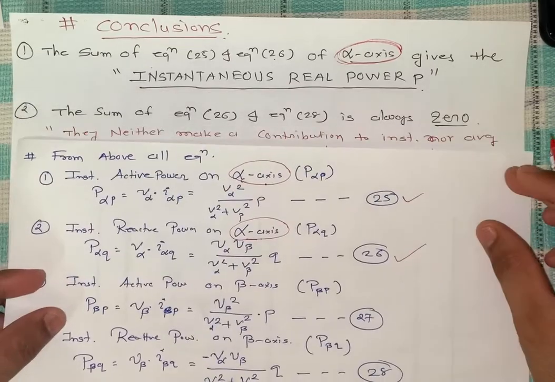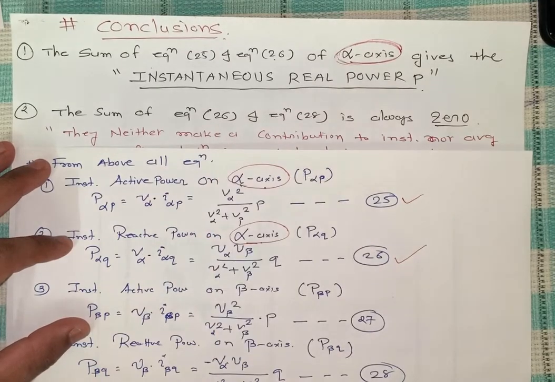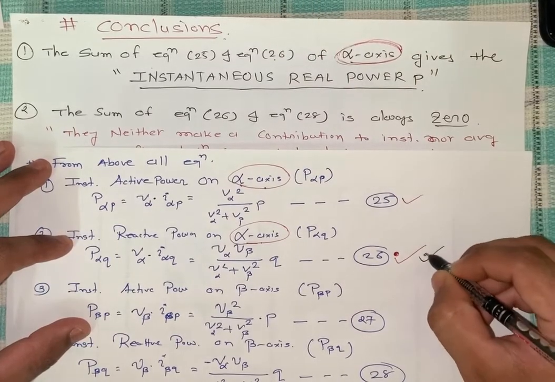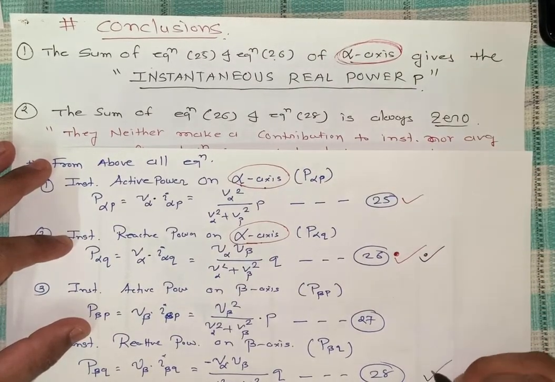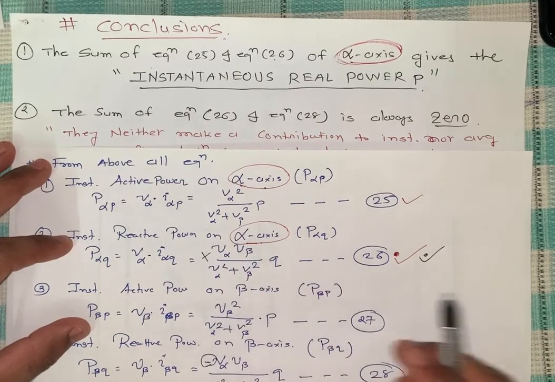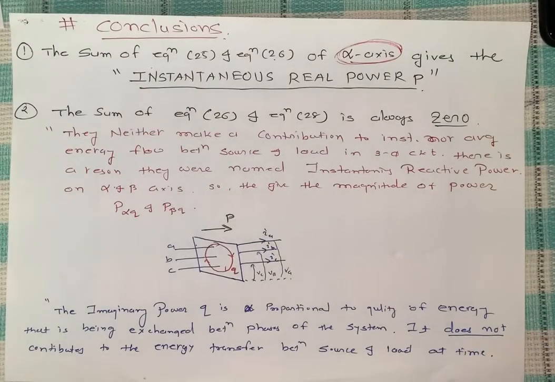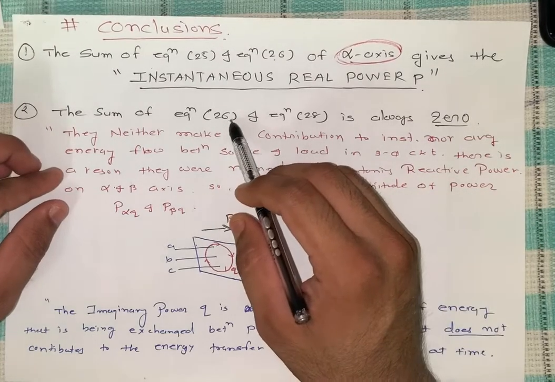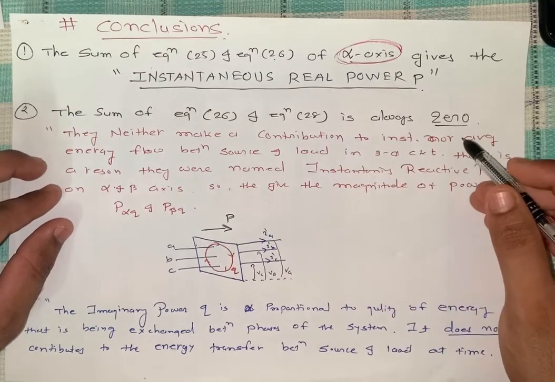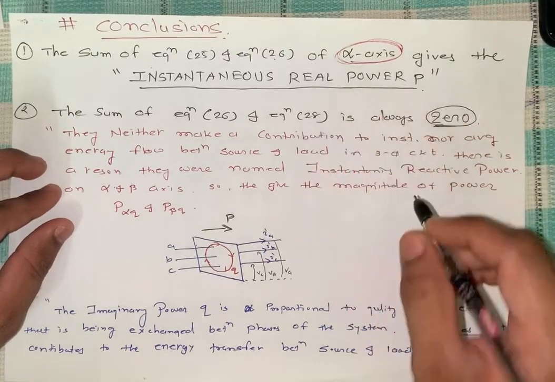But you see the second topic, that is the sum of equation 26 and 28. So 26 is over here, 26 and 28, you can see the similarity. There is a plus form and there is a negative form. So the theory proves that, I'm not saying zero sequence is absent, but the equations 26 and 28 of the reactive component, if we add them, what will happen? The resultant is zero, because one is positive polarity, the other is negative polarity.